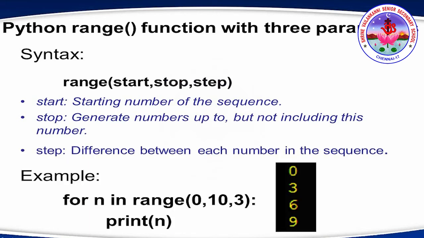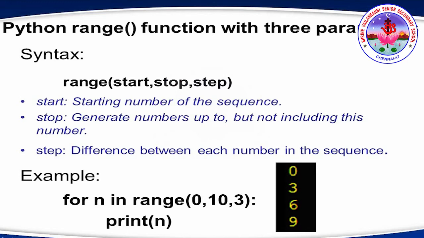Next is range of start comma, stop comma, step. Start is the starting number of the sequence. Stop, that is the previous number, so stop minus 1 will be the upper limit. Step is nothing but the difference between each number in the sequence. Like start.